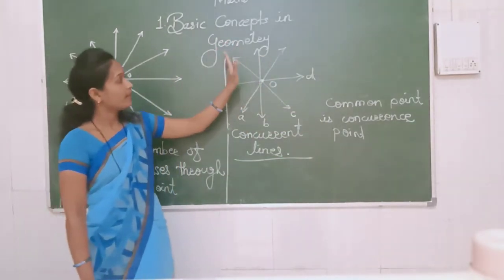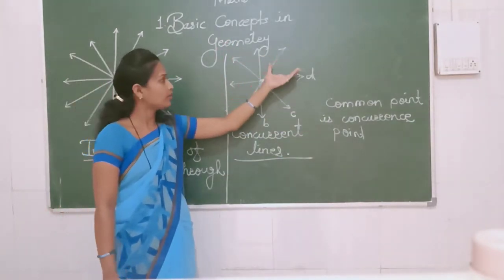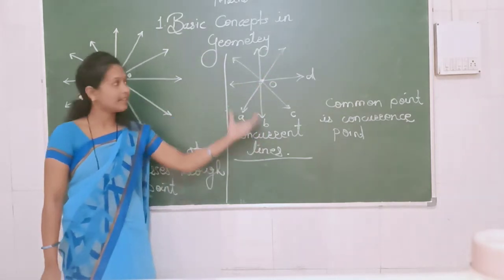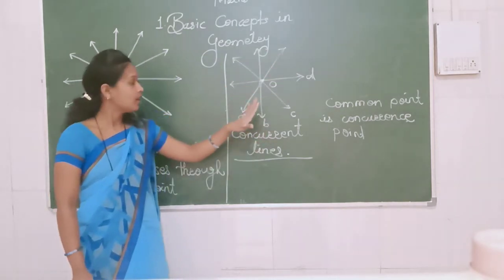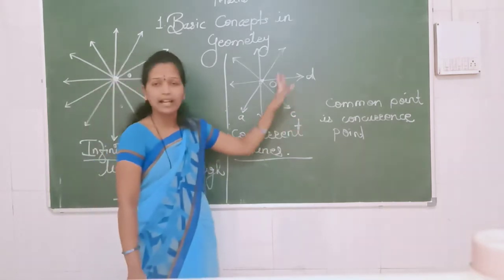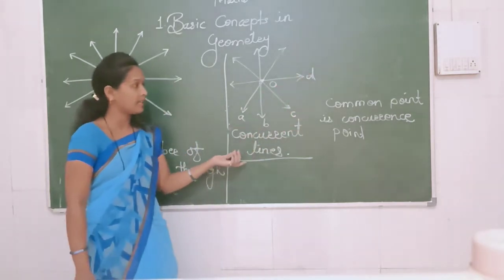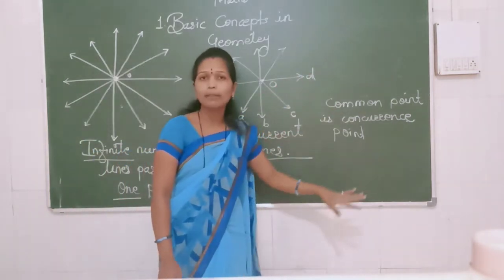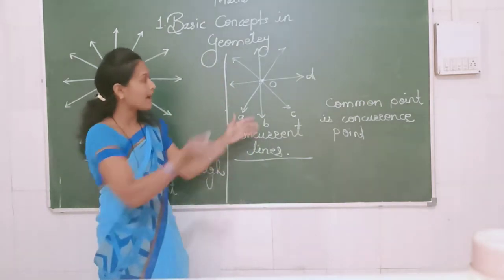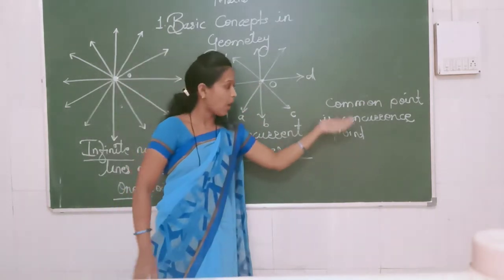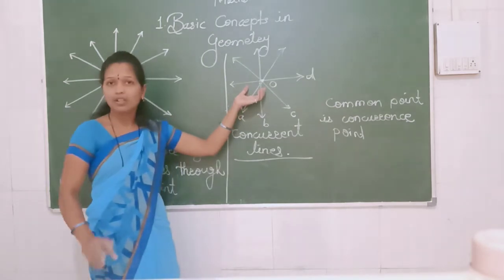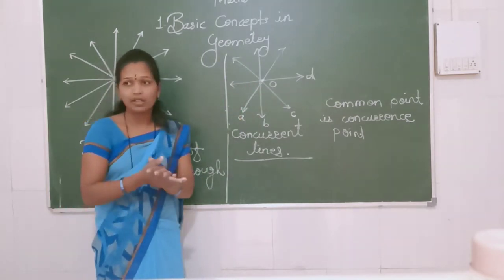If from one point we can draw two or more than two lines, that is called concurrent lines. So line A, line B, line C and line D are called concurrent lines. And that common point, the point through which the lines pass, is known as the concurrence point. These things we have learned today.